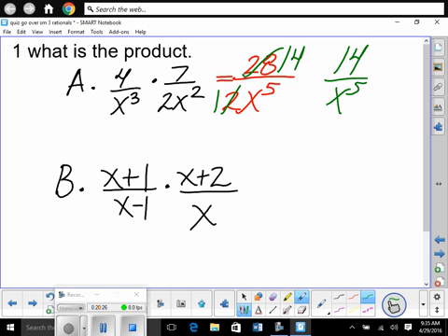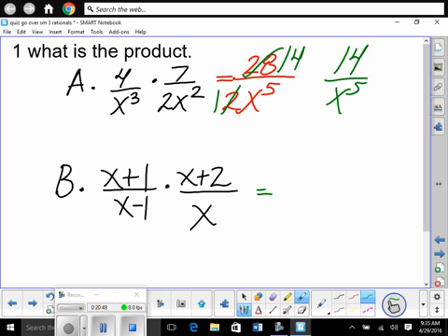Okay. Next one. If we're multiplying something like this, won't we multiply straight across and then divide out common factors to simplify it? Let's look right here. Is there anything in common that's going to divide out? No. Isn't this all in factored form? Yes. So we'll just multiply it together.